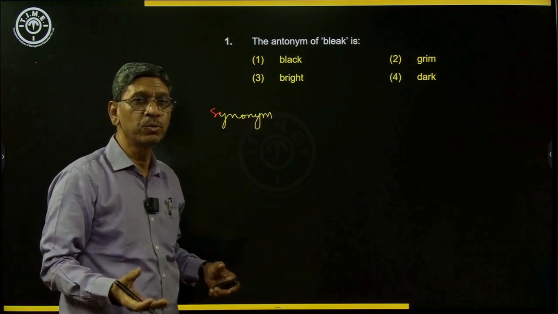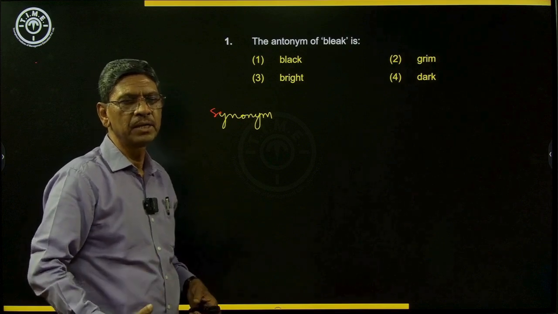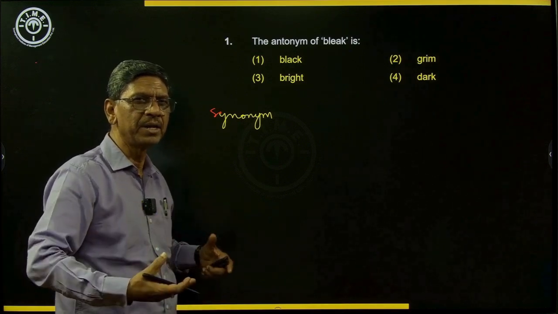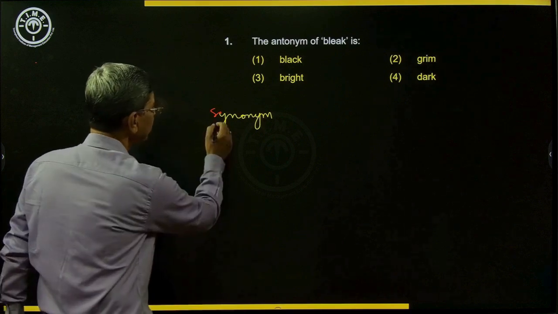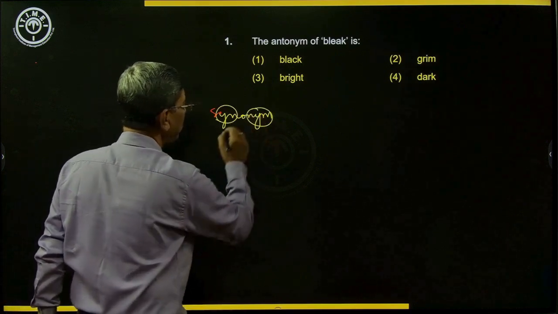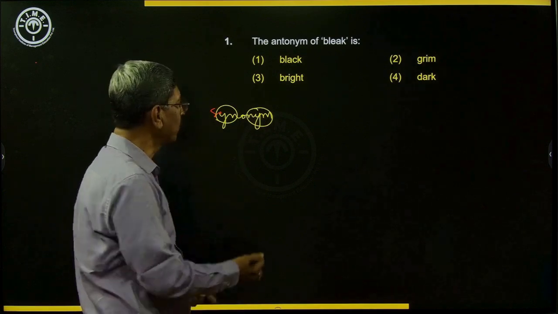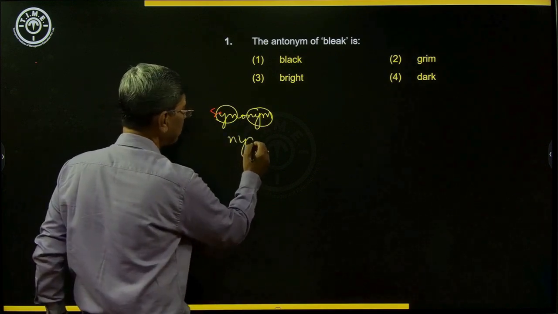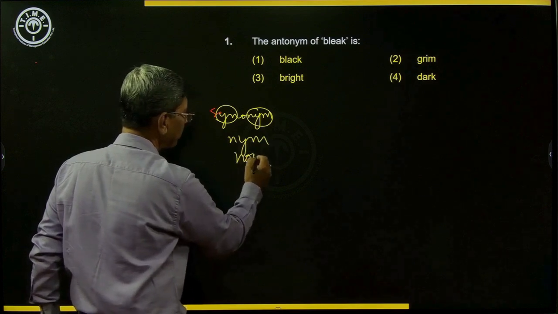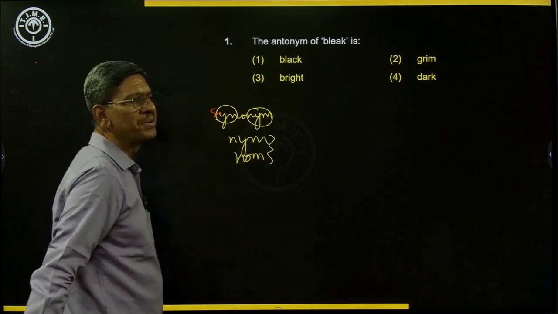If you look at roots, you will be able to learn vocabulary faster. Syn means same, and nym means name. Same name. That is how it has come. So wherever NYM comes or NOM comes, it is related to name.